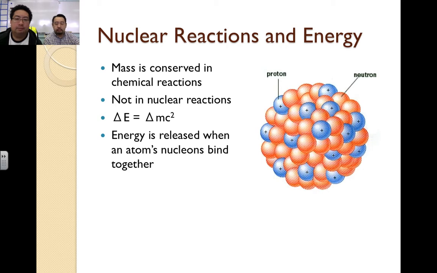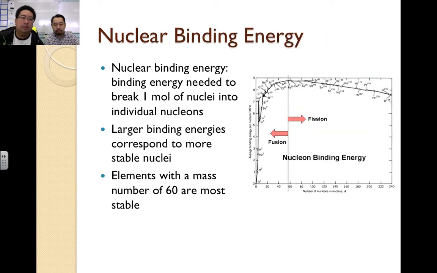What you should also be aware of is where this energy comes from. Yes, it's from a mass conversion. This is also energy that's released when that strong nuclear force that we talked about in a previous podcast is released. Correct. Binding energy. This is the energy needed to break 1 mole of nuclei into individual atoms.